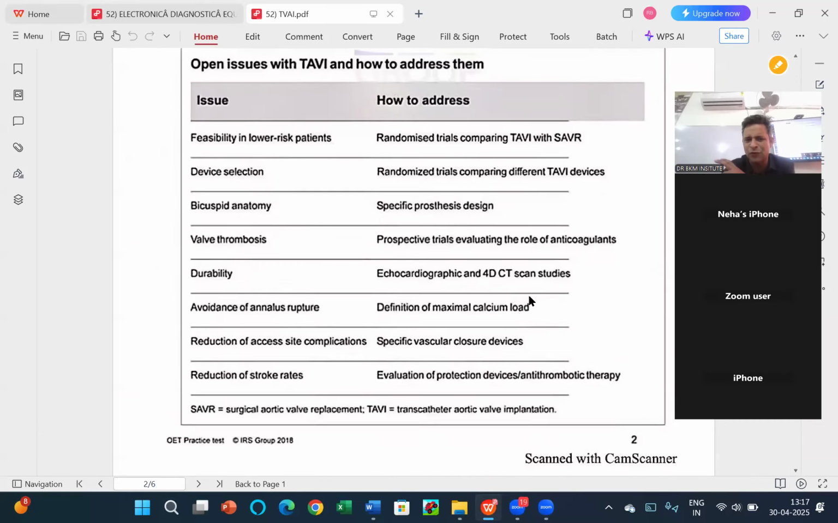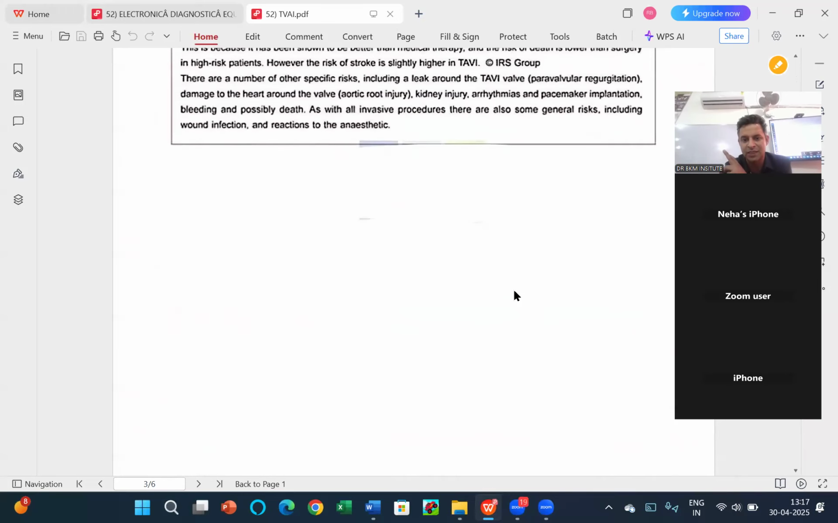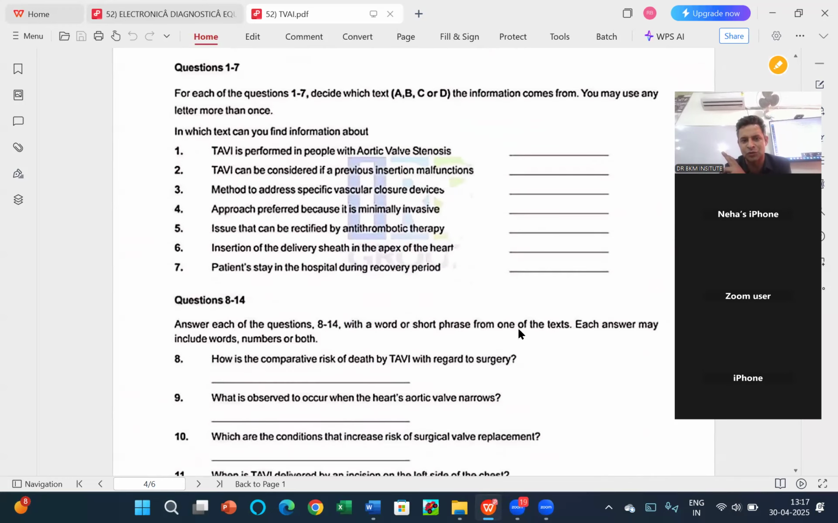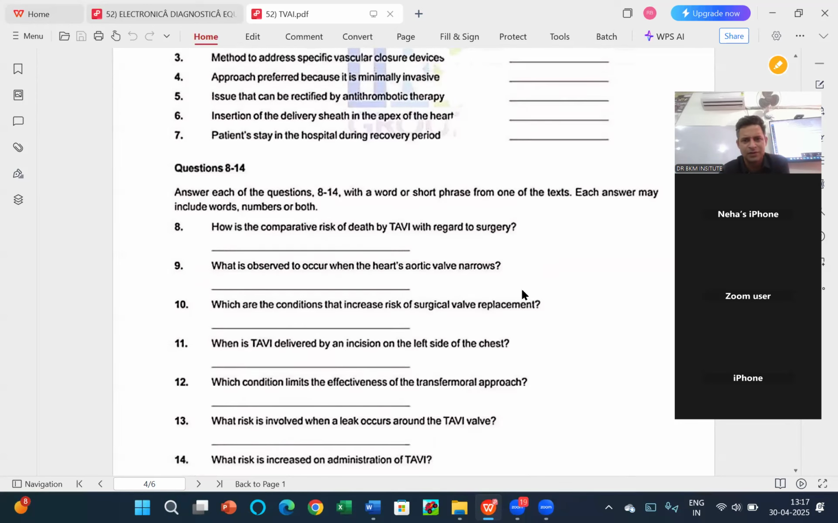Means you just have to follow the technique: 1 to 7, 4 to 5 easy questions in 2 minutes. Then you try to understand in which paragraph. So ninth question was tough for me, but narrow word I wanted to find. Which are the conditions that increase the risk of surgical valve replacement? The risk word was given in which paragraph? D paragraph. So it should be in the D, I guess.